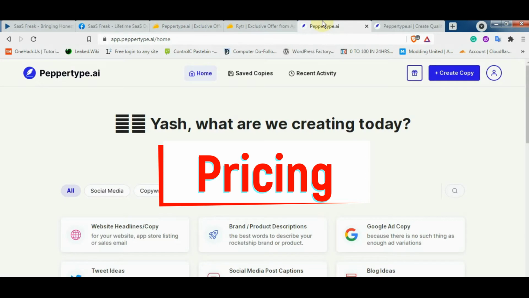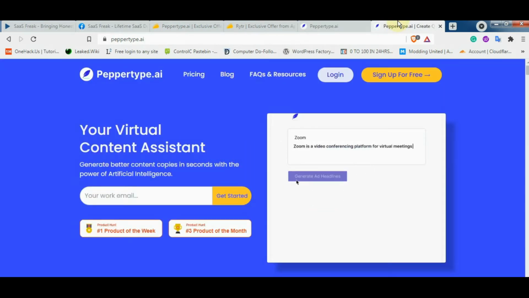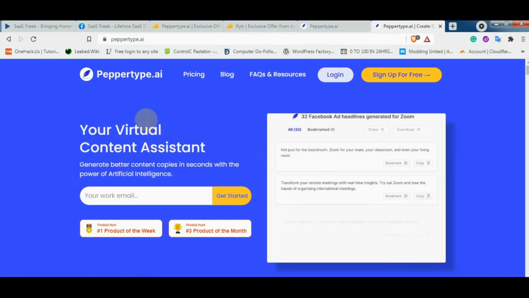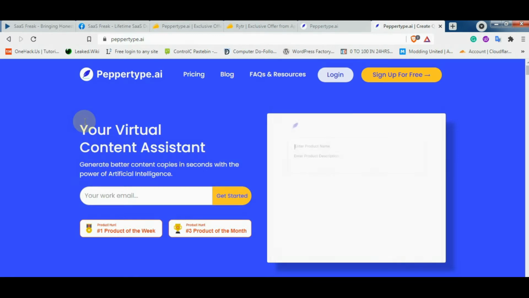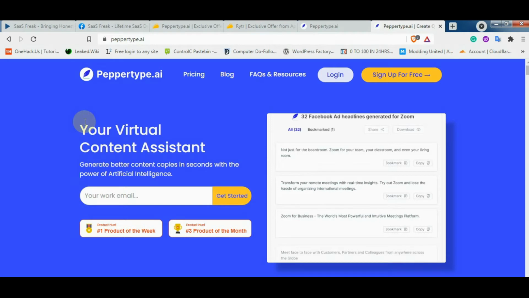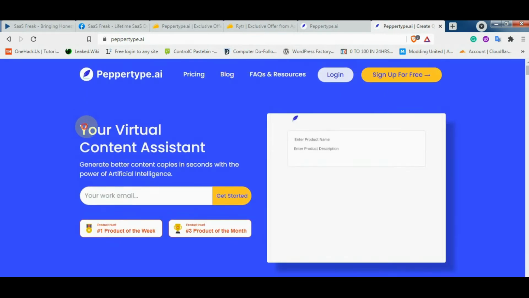So first of all, we will discuss the pricing of peppertype.ai. Basically this is the homepage of peppertype.ai, and if you have seen my earlier video that I reviewed Write Cream, in that video I said clearly that Write Cream is mainly made for email personalization and copywriting. If you want a tool that will help you in email personalization and copywriting, just see that video. Okay, so let's see here. So the title of peppertype.ai is your virtual content assistant. So we can judge that it's mainly made for a long form of content and kinda that.